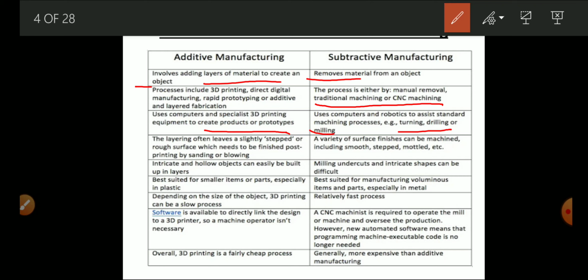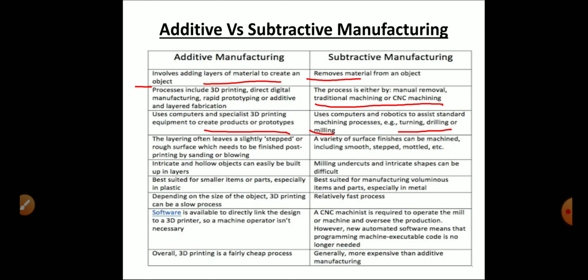The layering leaves a slightly stepped or rough surface which needs to be finished in post-processing by sanding or blasting. That means in the additive manufacturing process the surface finish is not very good compared to the very smooth surface finish obtained with unconventional machining methods. That is the drawback of the additive manufacturing process.